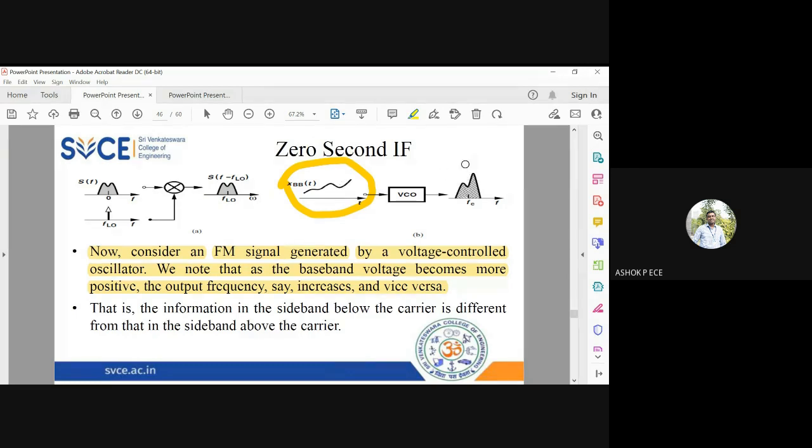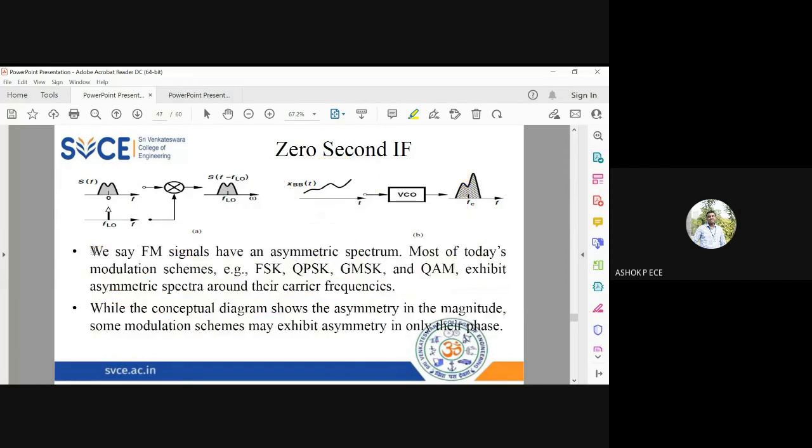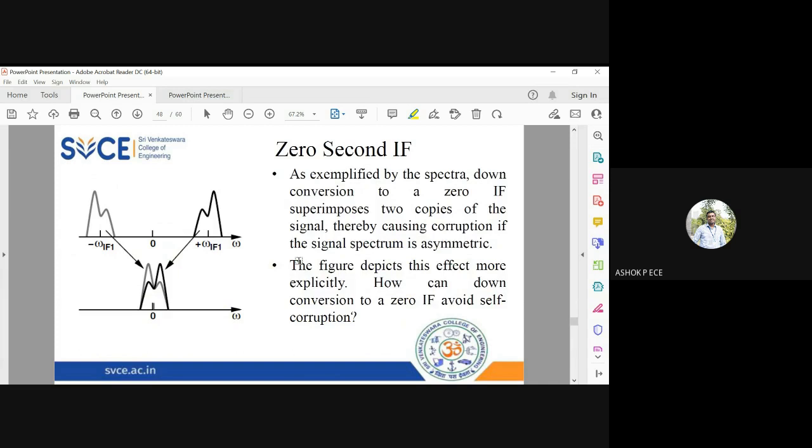So if you take the midpoint, the carriers are not symmetric. Okay, in AM it is symmetric, but in FM it is not symmetric. It is going to be dynamic. So FM signals have an asymmetric spectrum, and most of the modulation schemes also have an asymmetric spectrum. In conceptual diagrams and theory we always stress symmetry, but in practice all the modulations are asymmetric. So that is how you have to handle them.